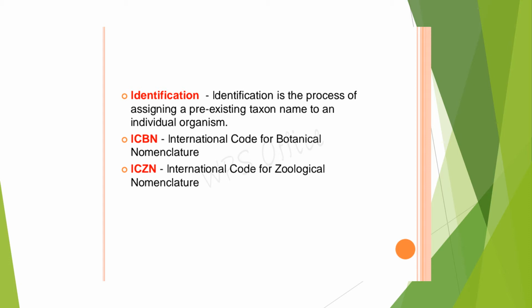In the same way, for naming animals, they formulated an organization called the International Code of Zoological Nomenclature. So the main work of these two bodies is to give recognized universal names to plants and animals.